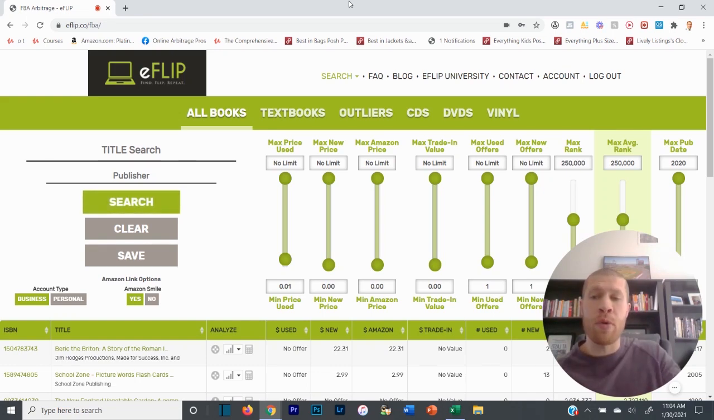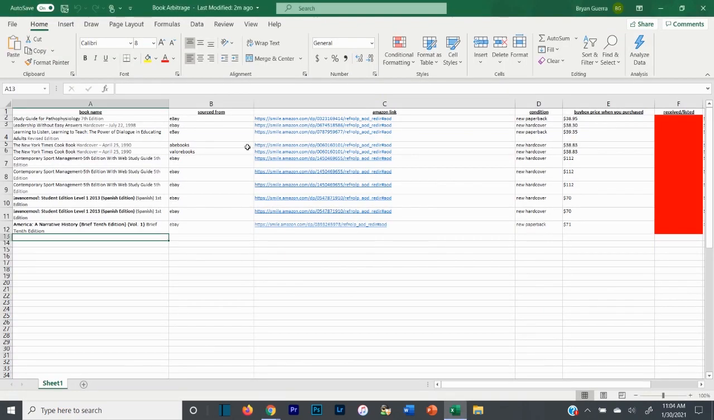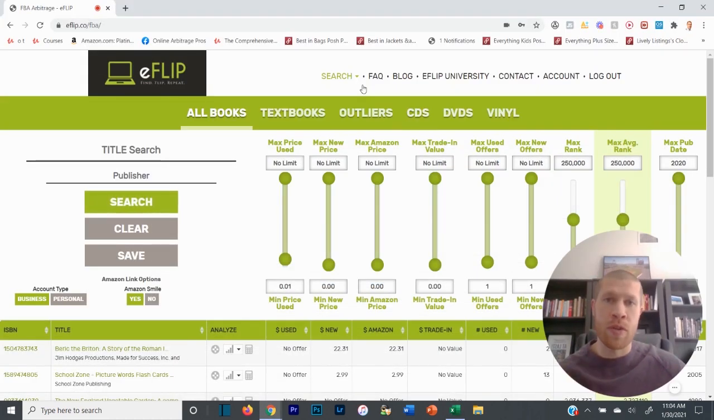I'm literally going to go through this eFlip like I'm sourcing. I was literally doing this already, and I'm literally going to start sourcing books for me. I'm just going to show you an over-the-shoulder look of how I'm sourcing books currently for my own reselling business, buying up books to resell on Amazon to make a profit.